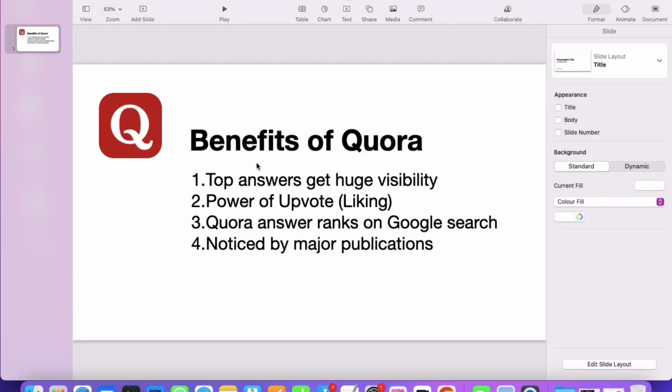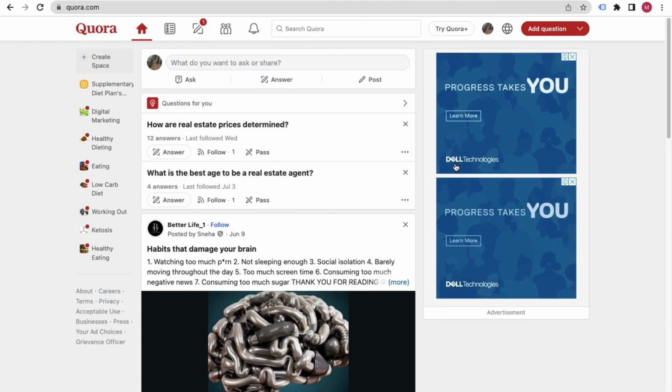Okay, so now we will talk about the benefits of Quora. Before we proceed further, not only will I teach you about some benefits, but along with that, it will motivate you why you should go with Quora. My friends, if we talk about Quora, the first thing is that top answers get huge visibility. Okay, so that's a very good thing.